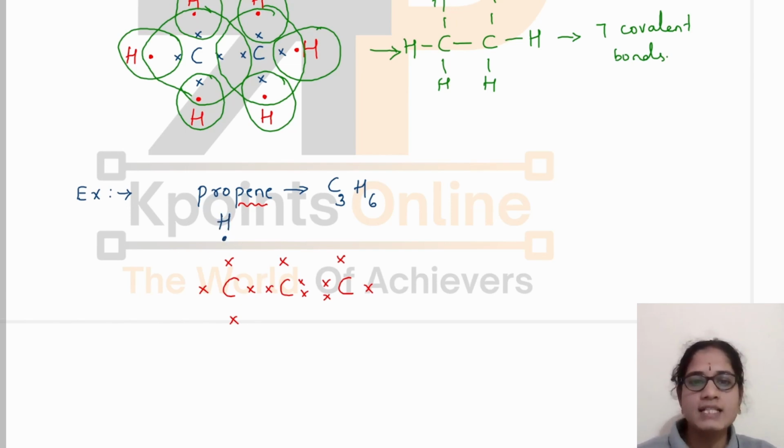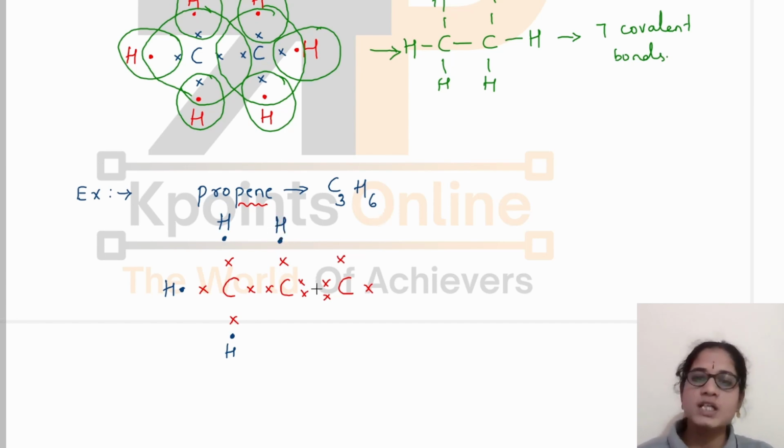Each hydrogen has one valence electron. How many hydrogen atoms will be for this carbon atom? As already one bond is present here, the remaining 3 hydrogen atoms will be here. Already there is a bond with this carbon atom. Okay. And for this carbon atom, already there is the presence of 3 bonds here. 1, 2, 3. And I need to write only one hydrogen for this in this way.